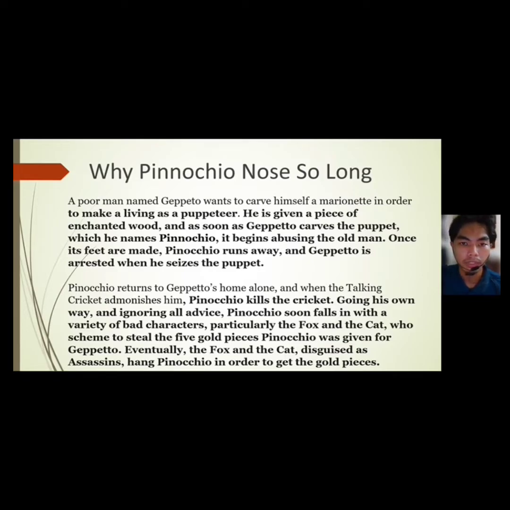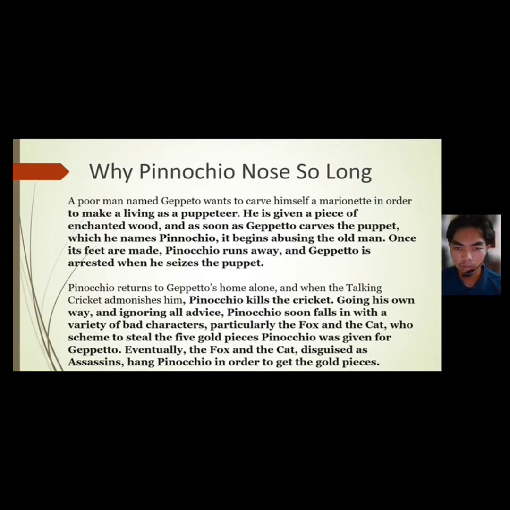A poor man named Geppetto wanted to carve himself a marionette in order to make a living as a puppeteer. He is given a piece of enchanted wood, and as soon as Geppetto carved the puppet, which is named Pinocchio, it began abusing the old man. As it ran, Pinocchio ran away, and Geppetto is arrested when he seizes the puppet.